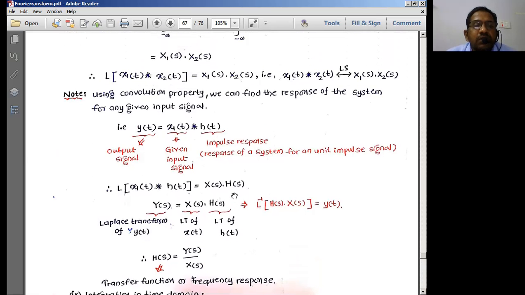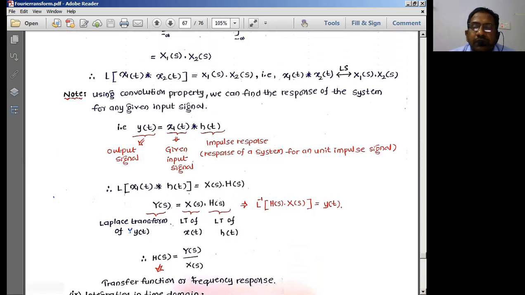The last concept is the transfer function. What is basically a transfer function? The transfer function gives a relationship between the output and the input. If the transfer function is represented in the S domain, it is the output in the S domain to the input in the S domain; in terms of an equation, it is the ratio of the output to the input.